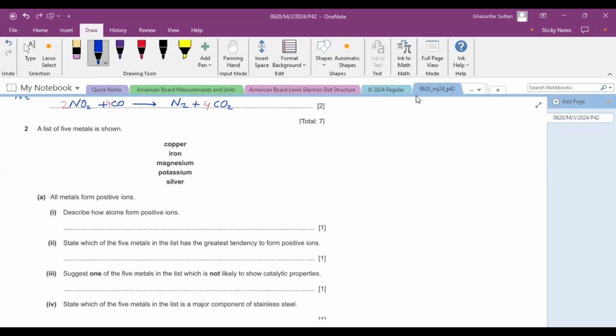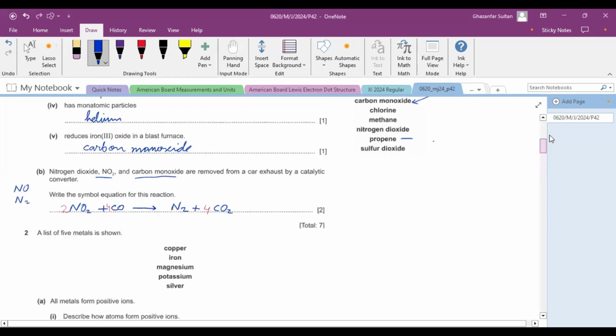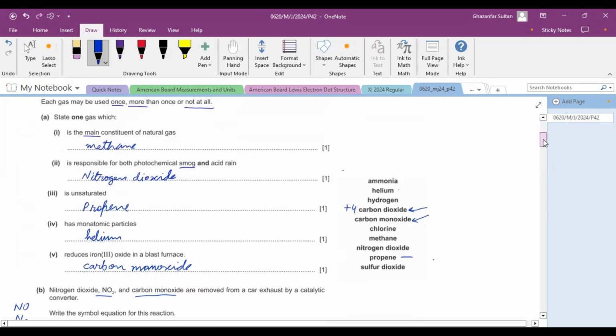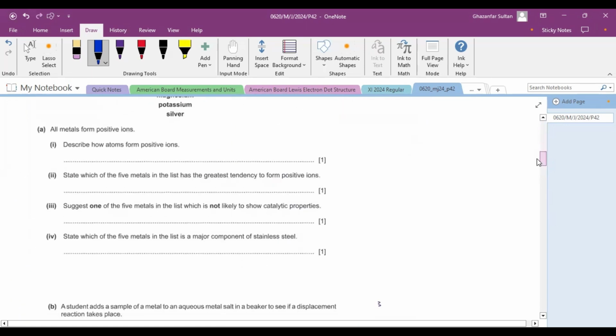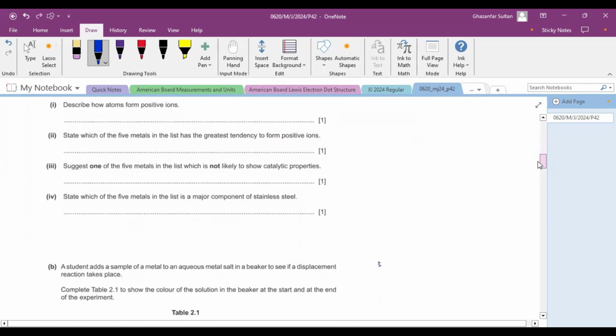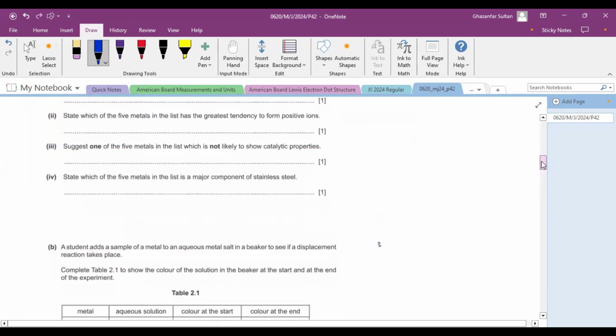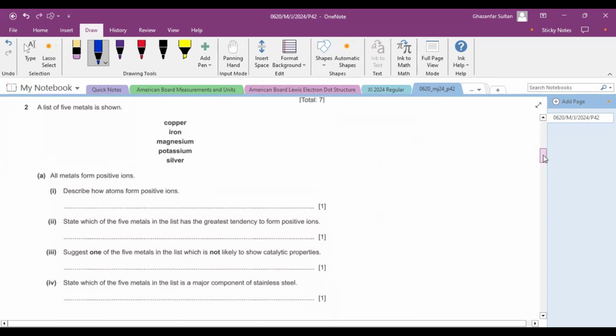Now, this is question number 2 from paper 42, 2024, May-June IGCSE, course number 0620. So, here is question number 2. Here, a list of 5 metals is shown: copper, iron, magnesium, potassium, and silver.